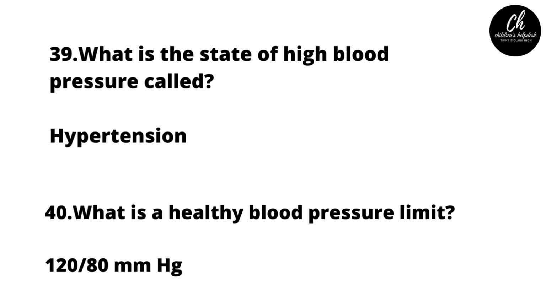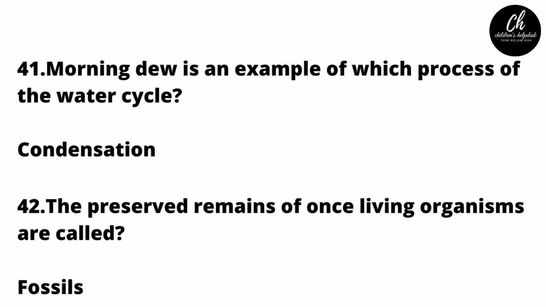What is the state of high blood pressure called? Hypertension. Hypertension is the state of high blood pressure. What is a healthy blood pressure limit? 120/80 millimeters of mercury. Morning dew is an example of which process of the water cycle? Condensation. The preserved remains of once living organisms are called fossils. Fossils are called the preserved remains of once living organisms.